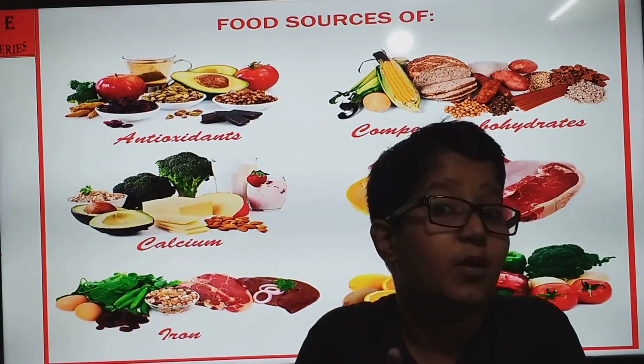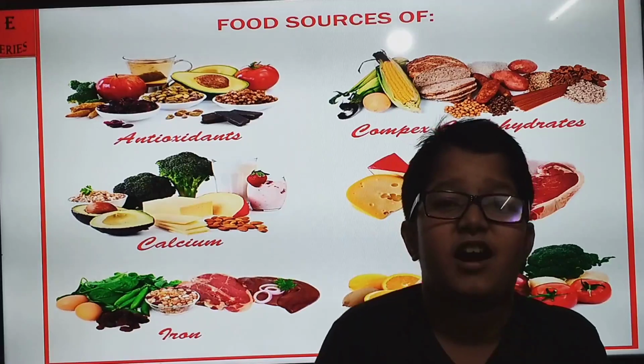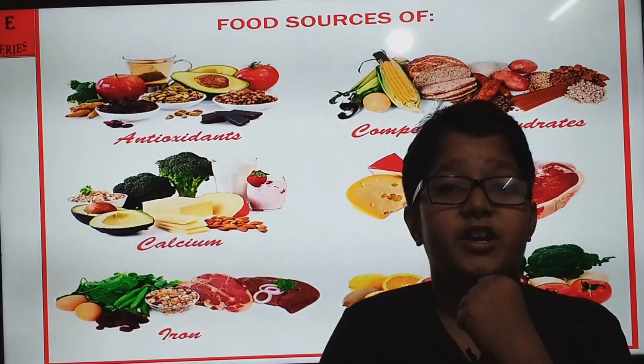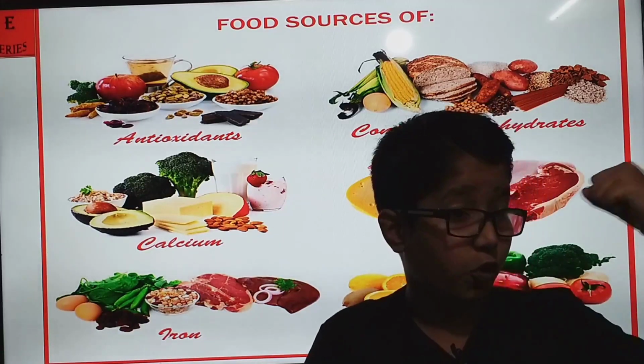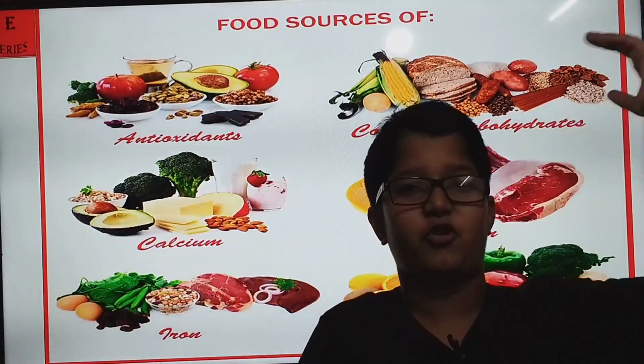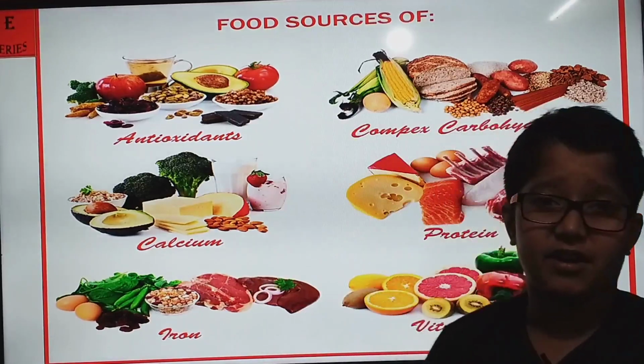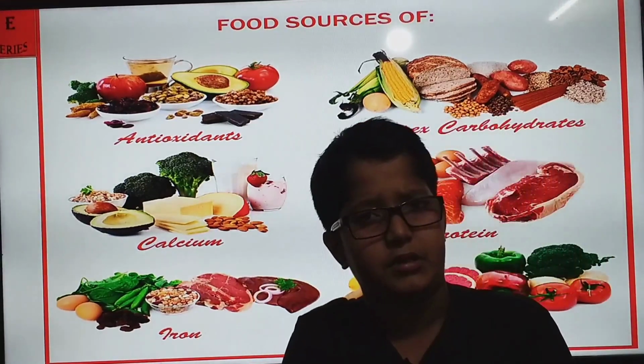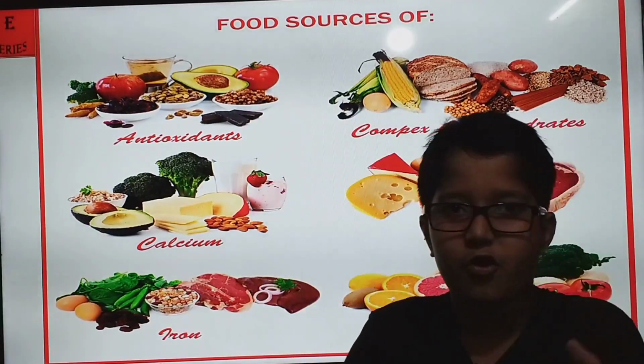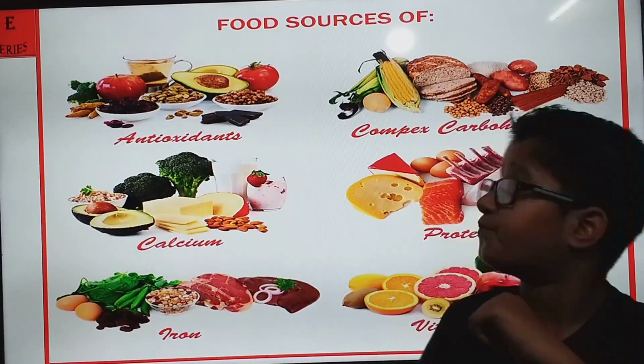As you know, your mother says to drink milk. This is because milk contains protein, and it's good for your growth, so you'll grow as tall as a mountain. And last, vitamins and minerals protect us from diseases. So now let's proceed, now that we know the uses of food.